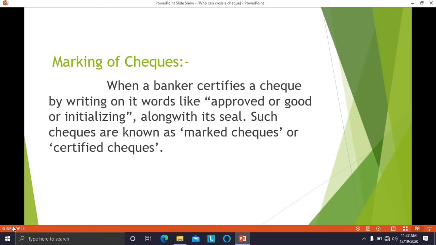When the drawer issues a check, he gives it to the holder. After that, the holder puts that check in the bank. And after collecting that check, the banker writes the words approved, good, or initials on it along with the seal of the bank. Then such checks are known as marked or certified checks.